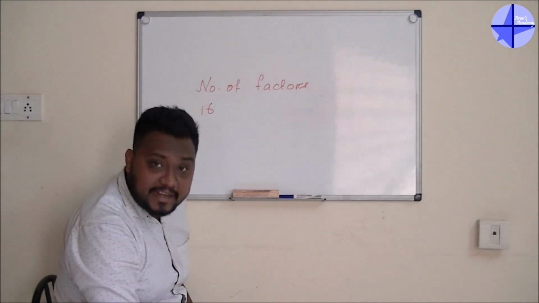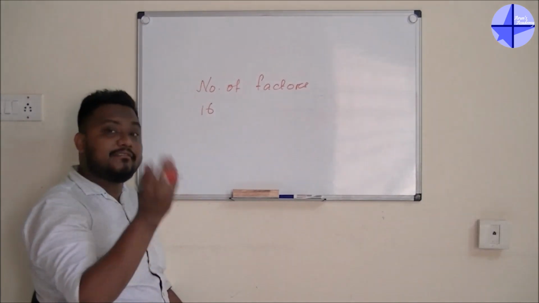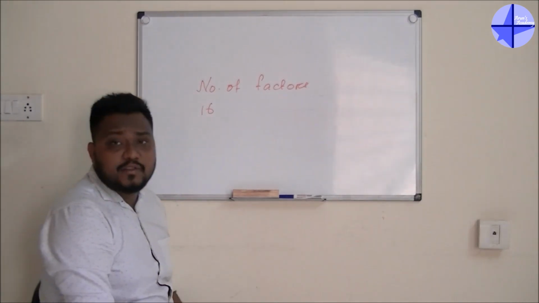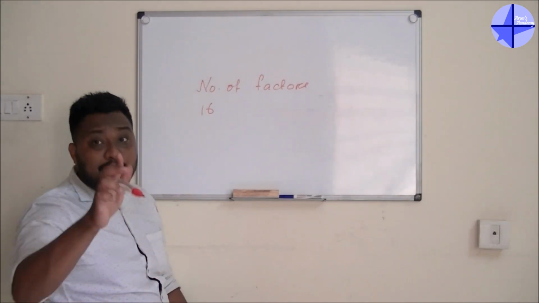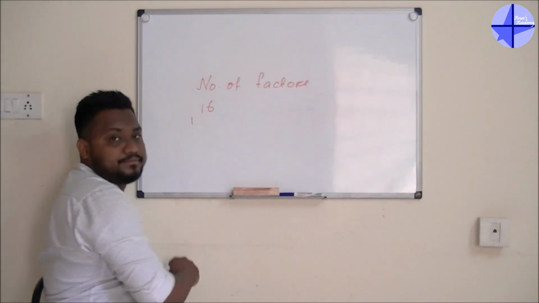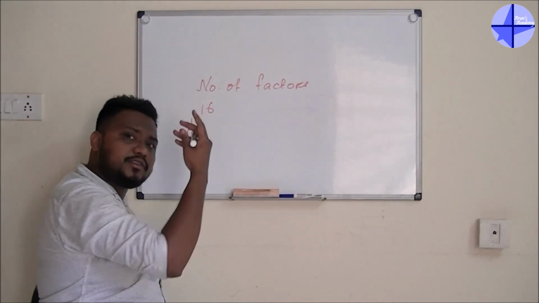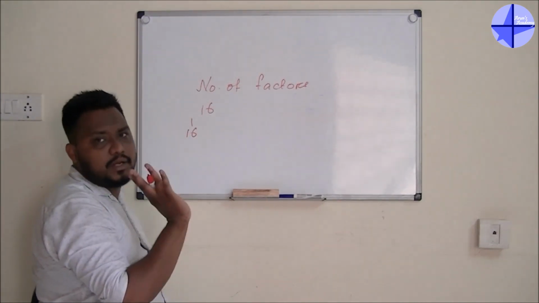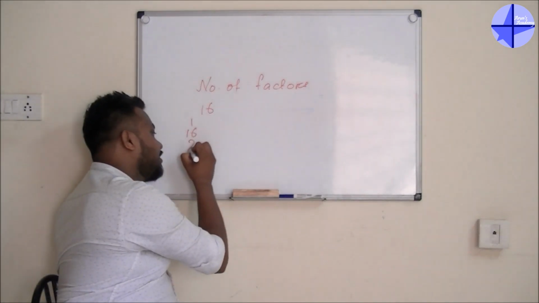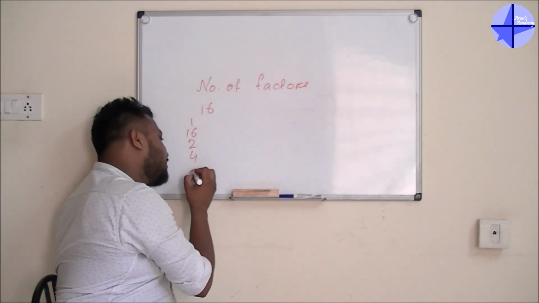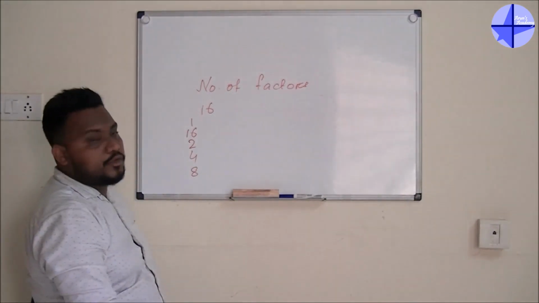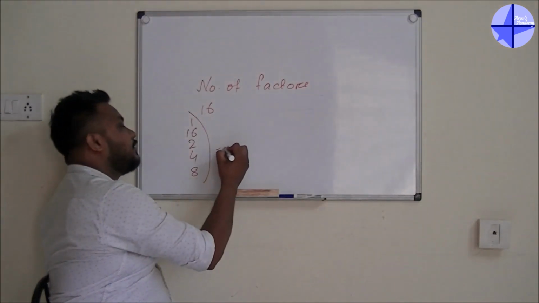Factors means whenever you divide, you start with 1. After that, you take the same number, 16. This is always fixed: the same number and 1. After that, next one is 2, next one is 4, next one is 8. So the total number of factors is equal to 5.